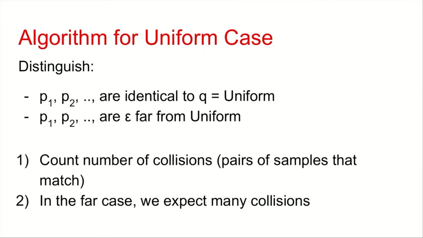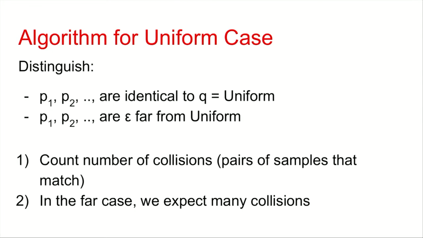Our algorithm is very simple, and it's the same type of algorithm that you'd use in the standard cases where you assume that all these distributions are the same, which is basically you count the number of collisions, which is pairs of samples that match. The intuition is like the birthday paradox.